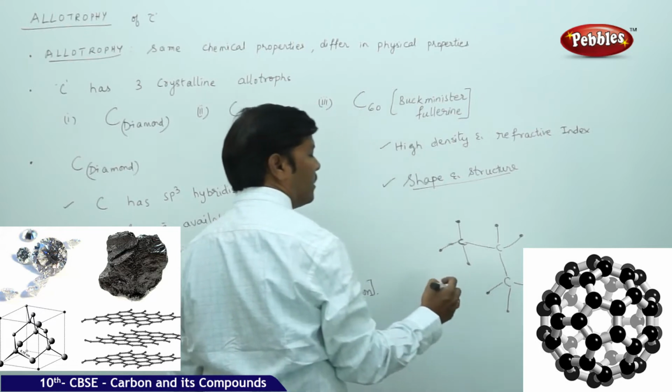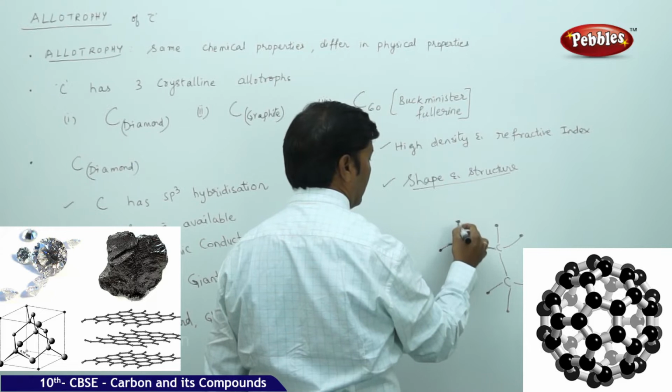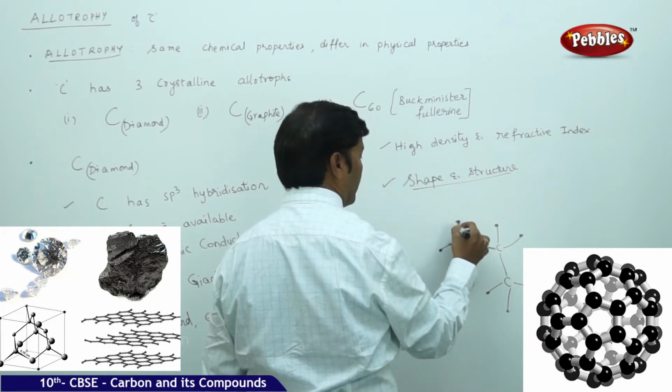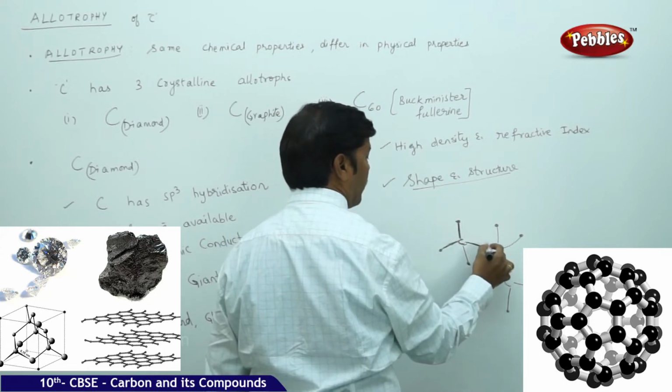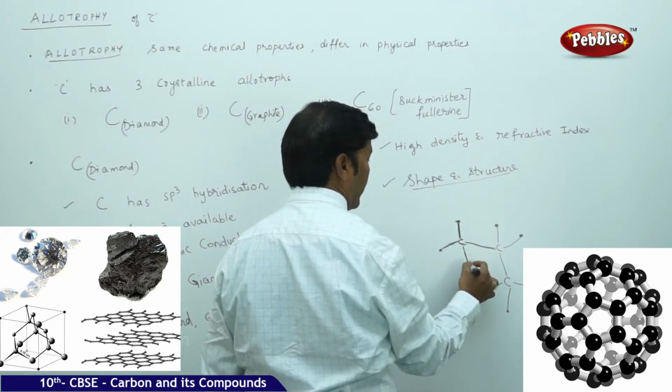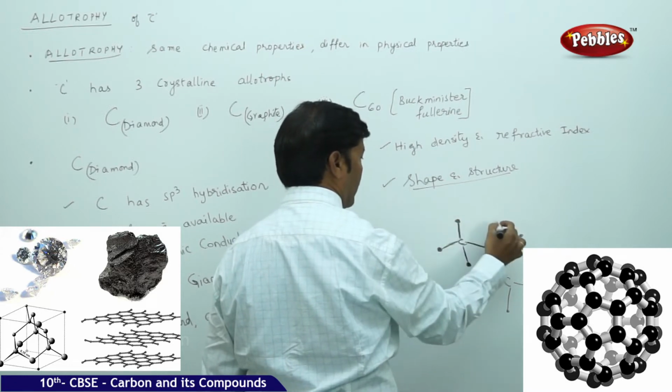Carbon is always tetravalent, it contains 4 bonds, and each dot here again represents a carbon.